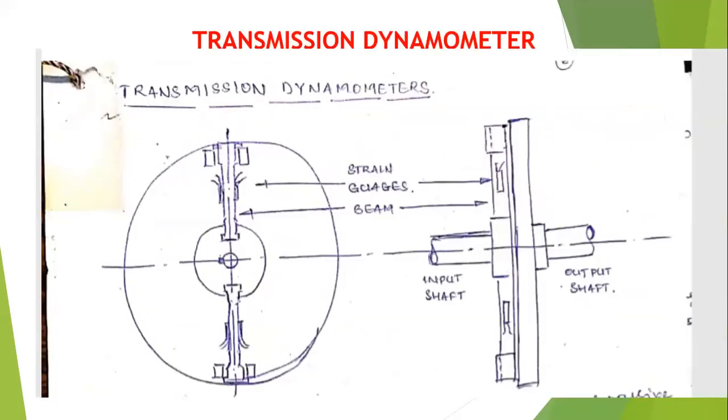Next, all of you write down one more question. Explain briefly with a suitable sketch the transmission dynamometer.